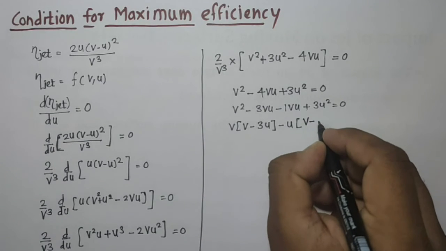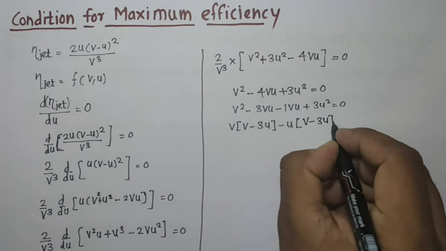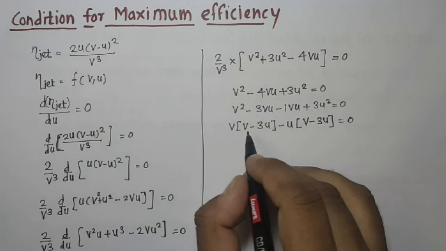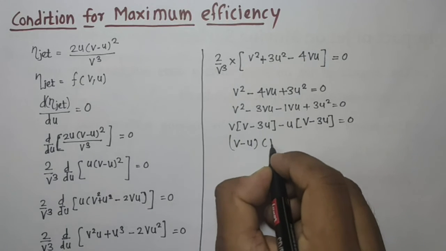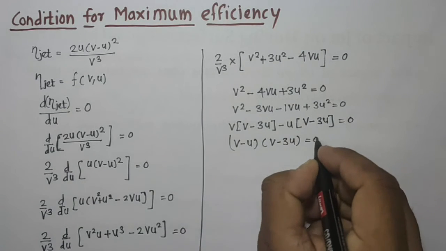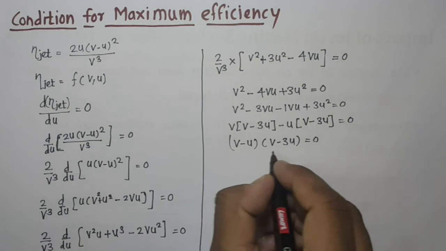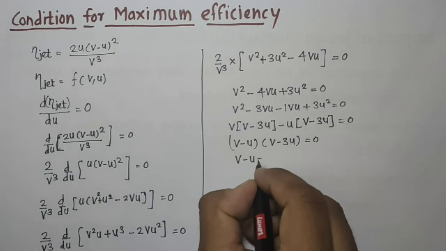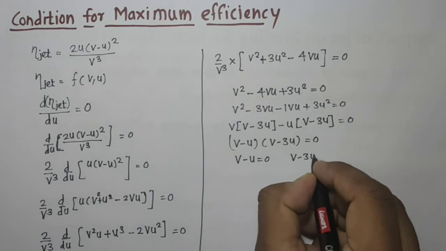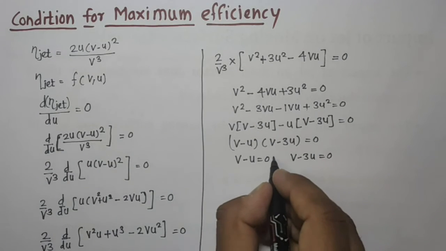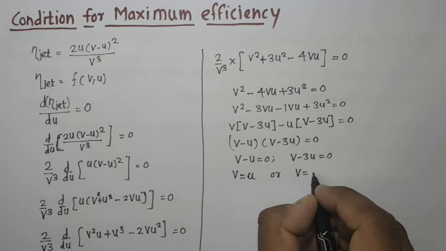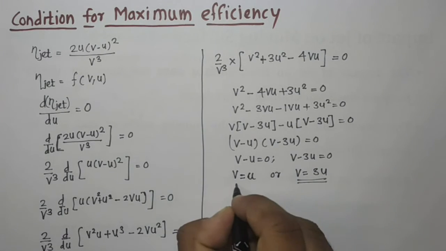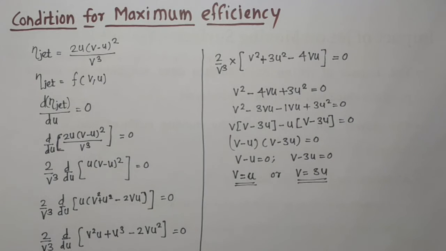So we have (v − u)(v − 3u) = 0. These are the two roots: either v − u = 0 or v − 3u = 0. So this indicates that v = u or v = 3u. So we have two conditions, and now we have to verify these two conditions to find the maximum efficiency.